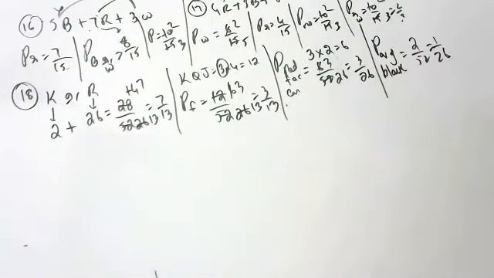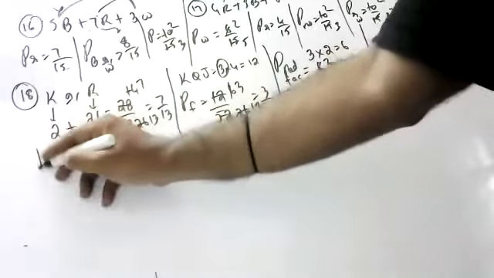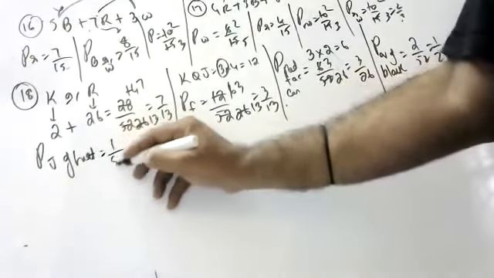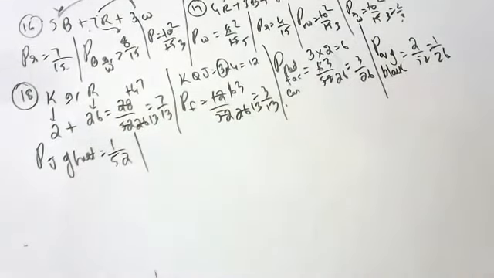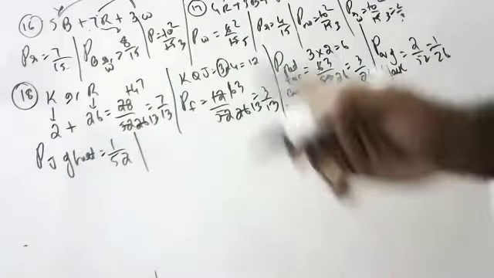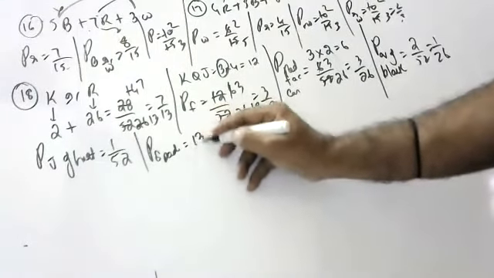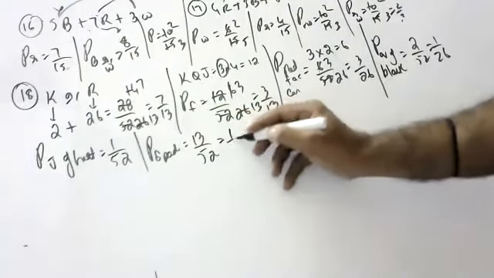Okay, next, jack of heart. Only one jack of heart will be there. So 1 by 52. A spade. 13 by 52, that is equal to 1 by 4. Next.